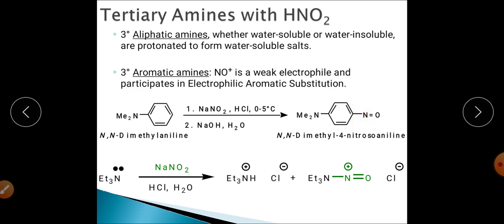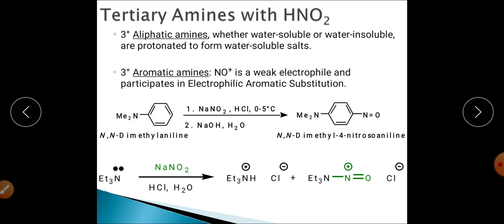Another point about this tertiary aromatic amine is that the benzene ring must have some activating group for this reaction, because NO positive is a weak electrophile. When we have a reaction of a weak electrophile with the benzene ring, a strong activating group must be there, like NR2, which is attached to the benzene ring.